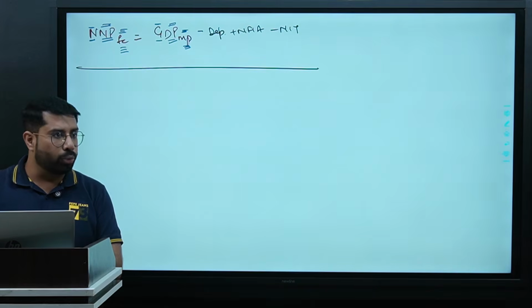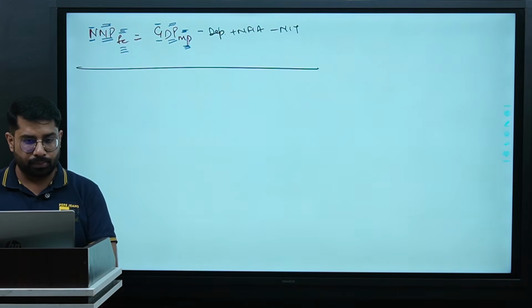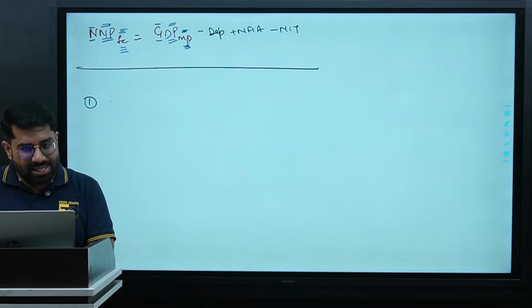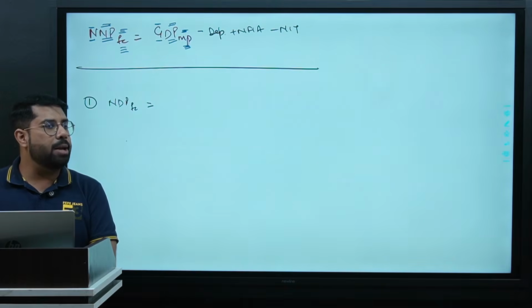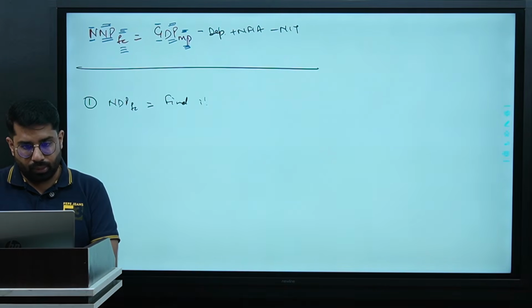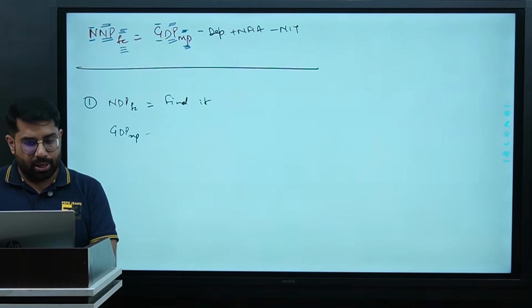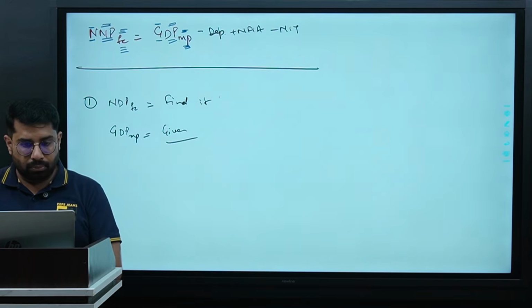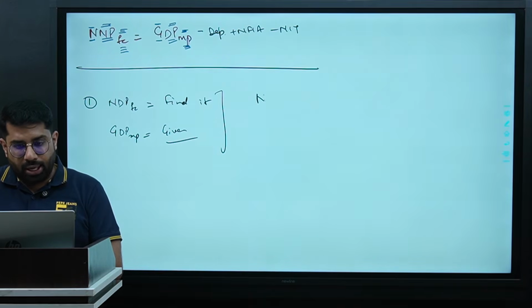Let us try one more formula for your practice. If I say you have to find NDP FC, and given is GDP MP, how will you do it? On the screen, everyone. NDP FC we have to find out.